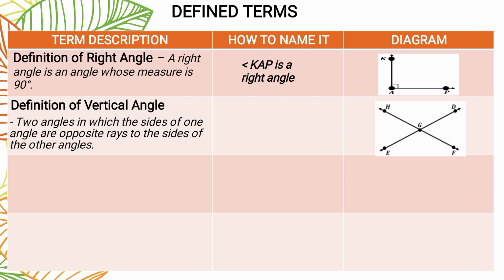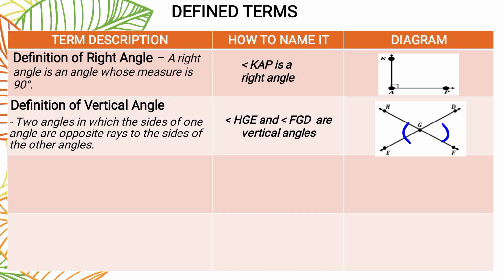So, when we say vertical angle, opposite daw po sila, just like this one. We have here line HF and line ED intersect at point G. Alin daw po dyan yung vertical angle? Sabi kanina, when we say vertical angle, opposite daw po nila. So, itong angle na to, ang ka-opposite niya, yung kaharap niya, this one. We can say that angle HGE and angle FGD are vertical angles. Yun daw po, vertical angle sila.